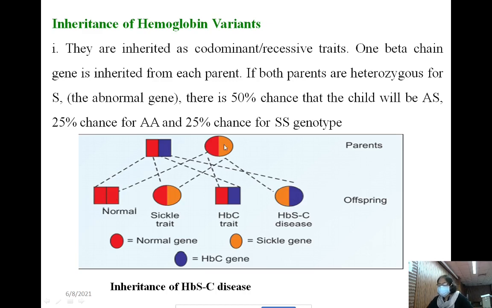But here in the figure I have shown the mixture. This diagram is also the same. The chances of offspring of the different variants will be the same, the percentage also the same, because for the heterozygous, the offspring has to get one abnormal beta chain from either parent. The chance of getting that abnormal beta chain from any one of the parents is why the possibility of the trait is 50%.